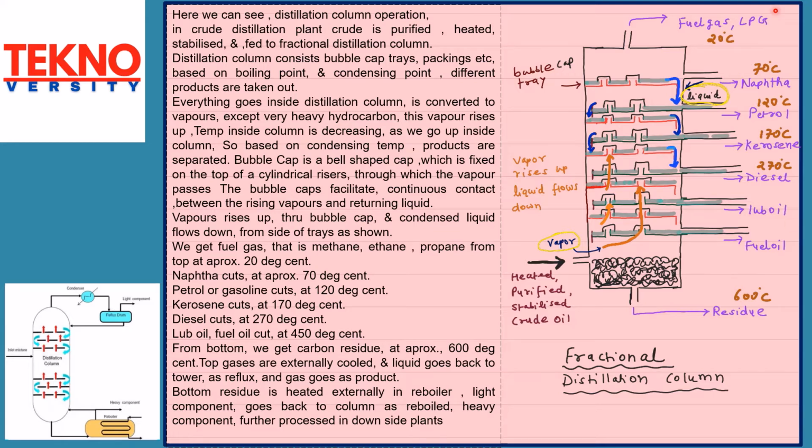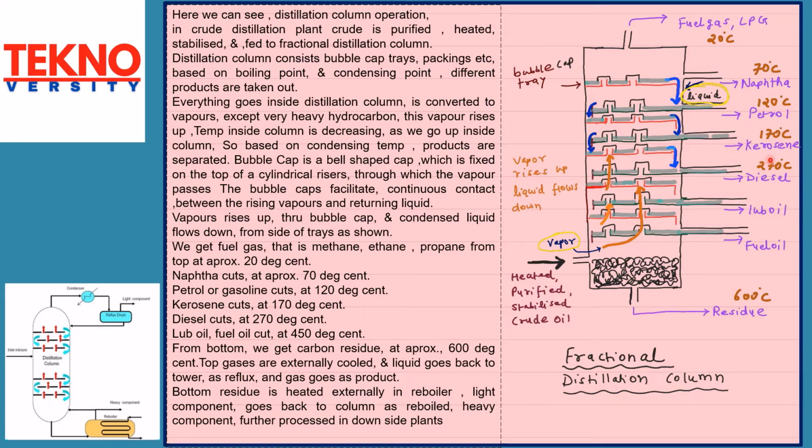We get fuel gas, that is methane, ethane, propane, from the top at approximately 20 degrees centigrade. Naphtha cuts at approximately 70 degrees centigrade. Petrol or gasoline cuts at 120 degrees centigrade.